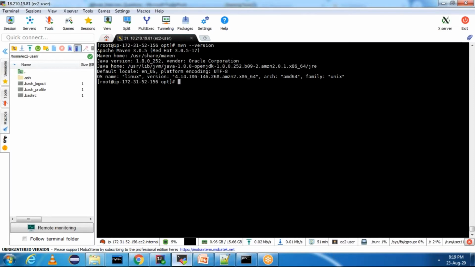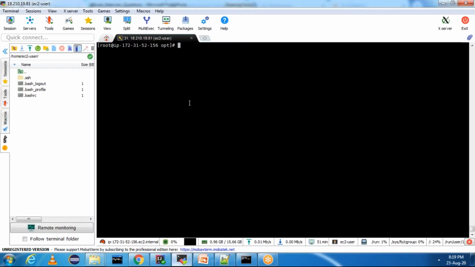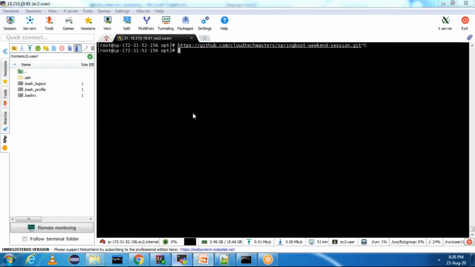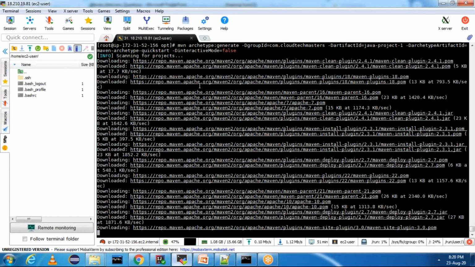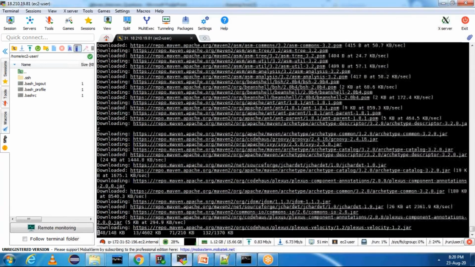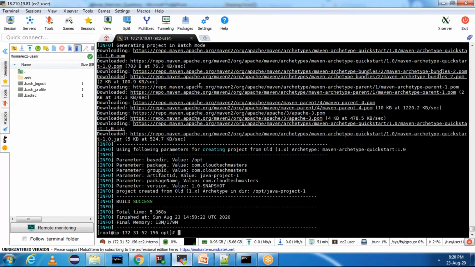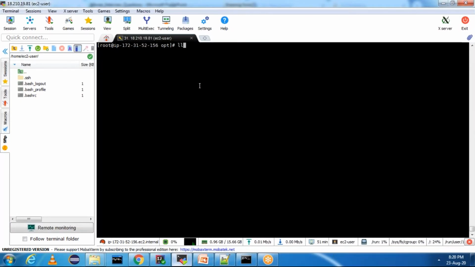Maven is installed, and then you can use this command and you can create a Maven project from the command line. This is the command. It will create a project. If you see, the Maven project is created.